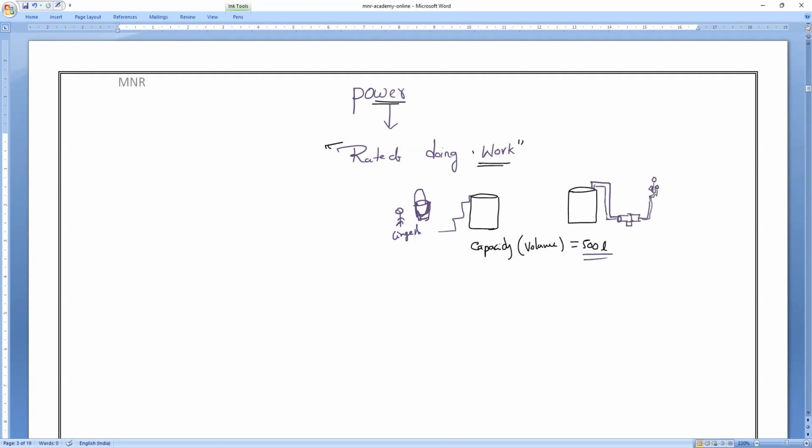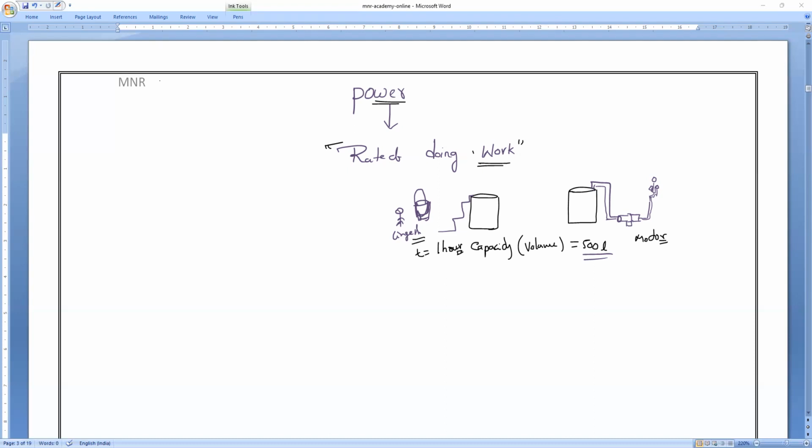Now, you tell me, who will fill the tank faster, Lingesh or the motor? Motor is a non-living thing, Lingesh is a living thing, but that is not considered. Both are doing the same work. Lingesh's target is to fill the tank, and the motor's target is also to fill the tank. Let me take that Mr. Lingesh takes, for example, 1 hour to fill the tank. But what is the total work done by Lingesh? It remains the same. His work done is filling the 500 liters only.